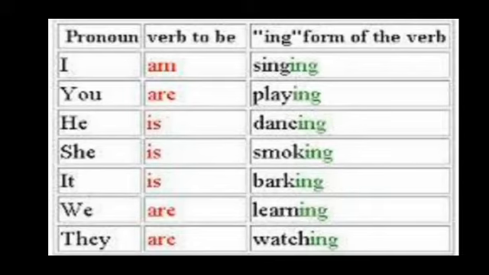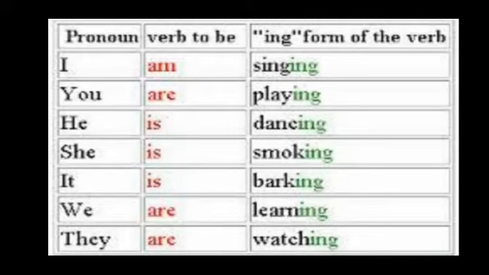When we begin a sentence, we use a subject. The subject can be either a pronoun or a noun. Then we add the to be verb in present tense, and then the first form of the verb plus ing. So, the structure can be formed in that way. I, which is followed by am.